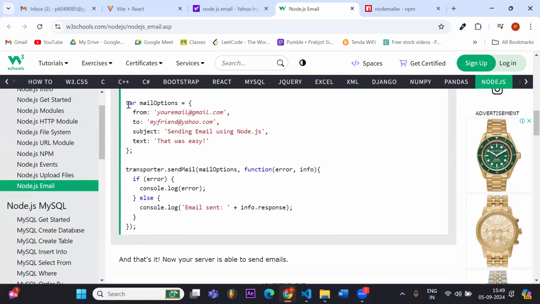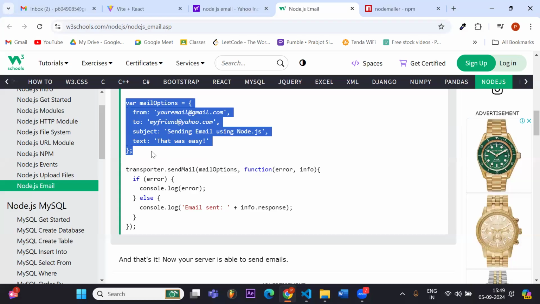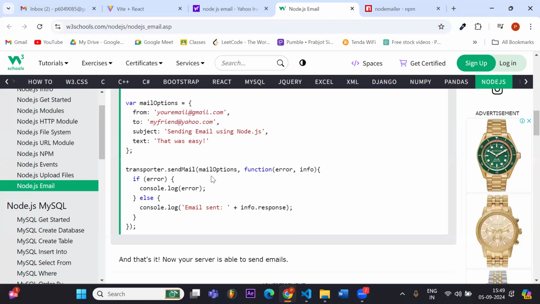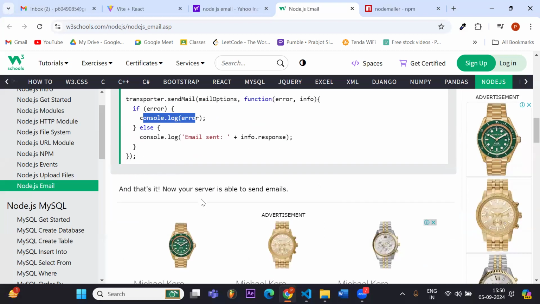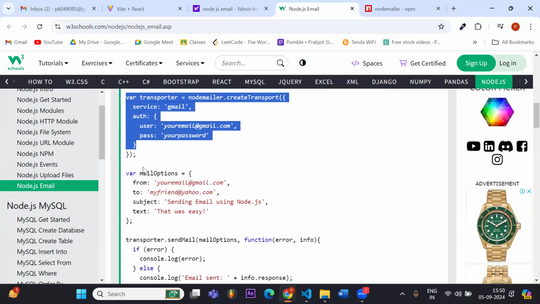So after writing these mail options, we have to write transporter.sendMail, and the mail options will come from here. And if any error comes, it shows. Otherwise, it says email sent. Okay, so let's copy this same from here.